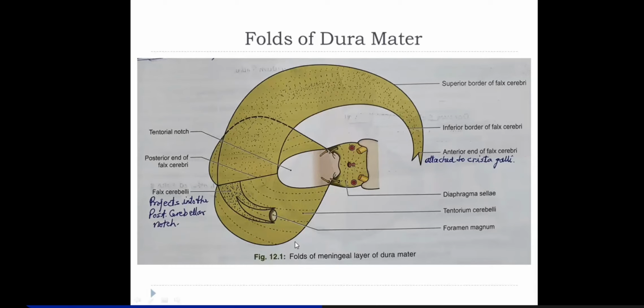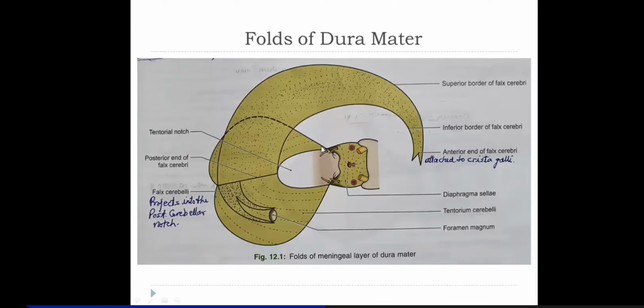Then this fixed margin continues here to reach the anterior clinoid process. Remember, the fixed margin is not attached here, rather it continues till the anterior clinoid process. So the attachment of tentorium cerebelli is along the transverse sulcus, then superior petrosal border, reaching up to the anterior clinoid process. Then it has an anterior and a free border,